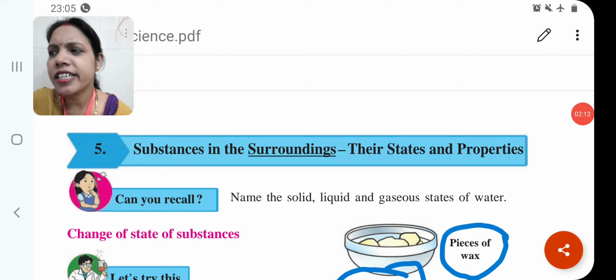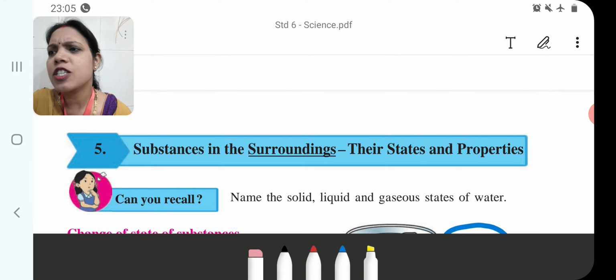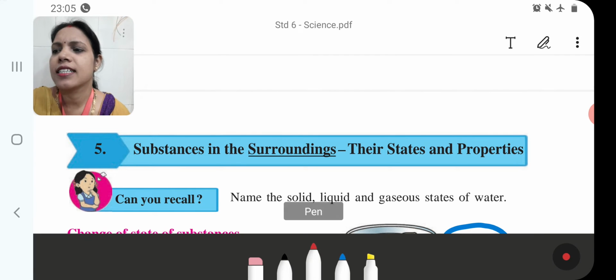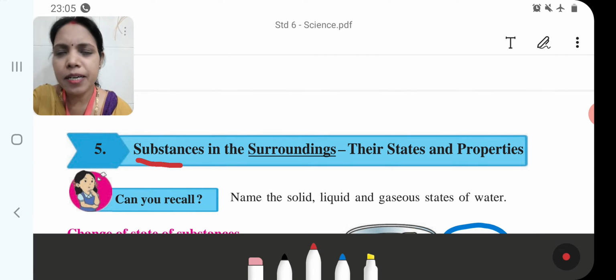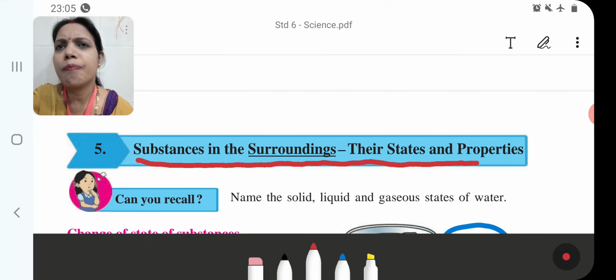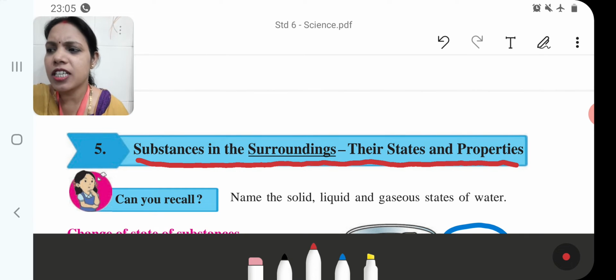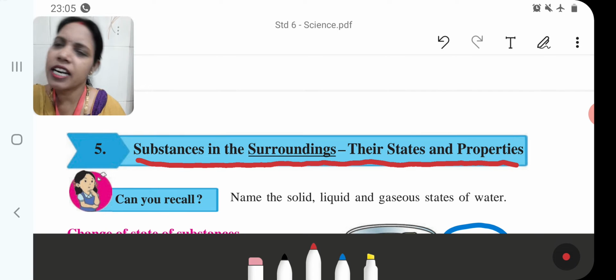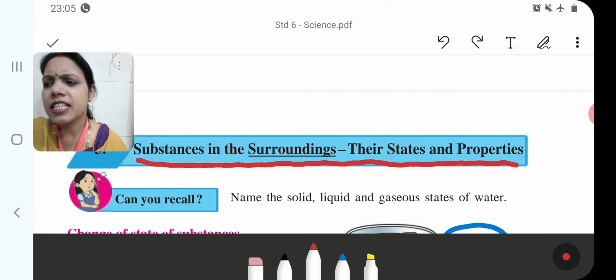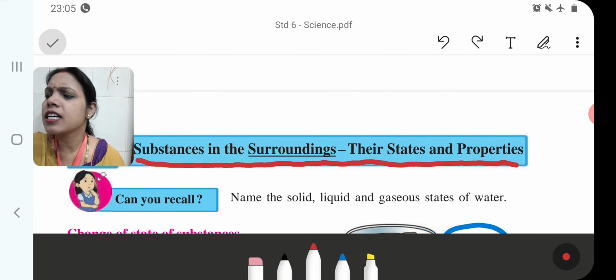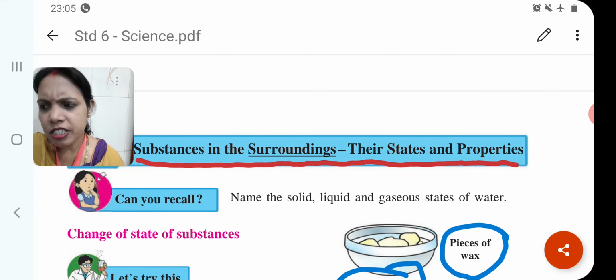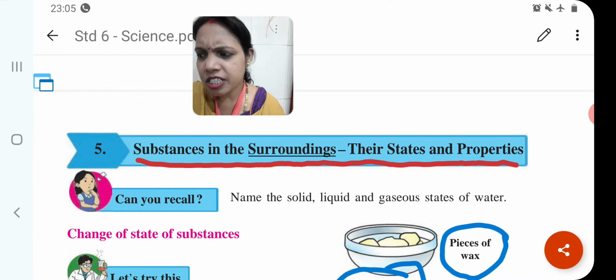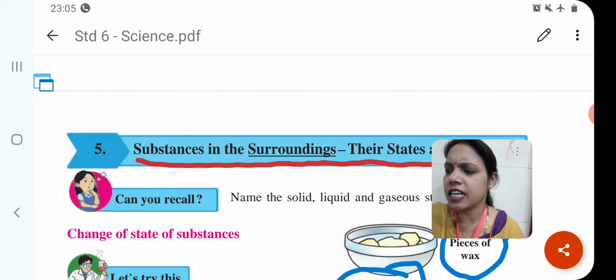So children, every substance occurs in a specific state. For example, table, chair, water, petrol, kerosene, oxygen, etc. We have to categorize these things, whether they are in solid state or liquid state or gaseous state.